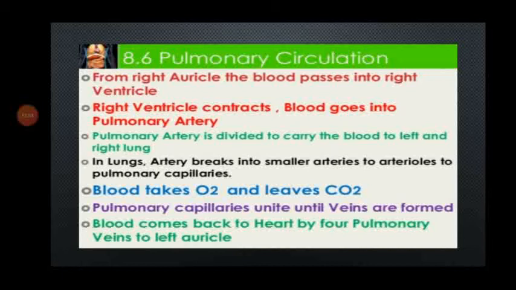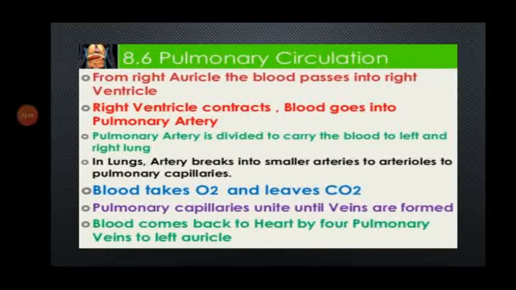Second one, pulmonary circulation. From the right atrium, the blood passes into the right ventricle. Right ventricle contracts and blood goes to the pulmonary artery. Pulmonary artery is divided to carry the blood to the left and right lung.